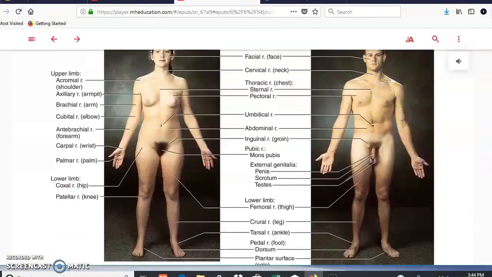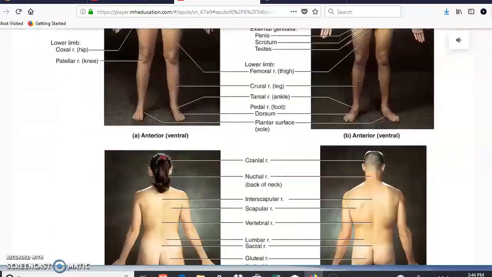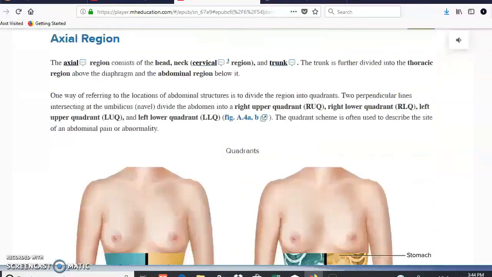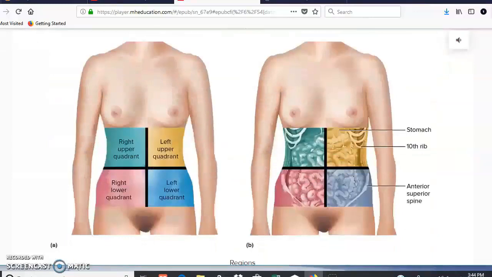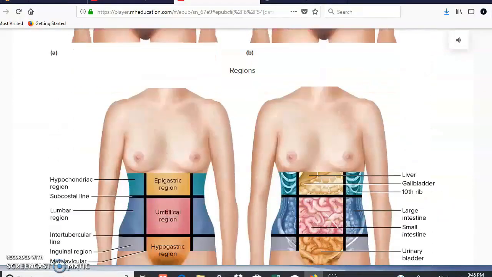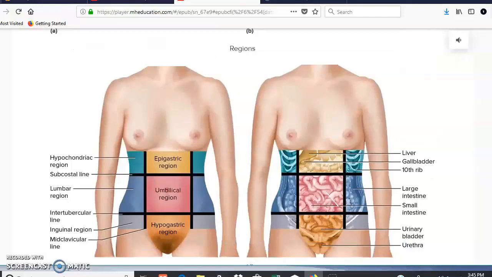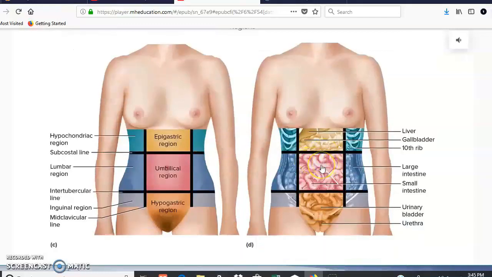Okay, in the axial you have the thoracic cavity, abdominal cavity, pelvic cavity. If we scroll down, you can see in there that the abdominal cavity can be divided in quadrants, such as left upper, left lower, right upper, right lower. Okay, and these quadrants are going to help us identify the position of the organs that we have in the abdomen. Another way that you can identify the organs that you have in your abdomen is using regions.